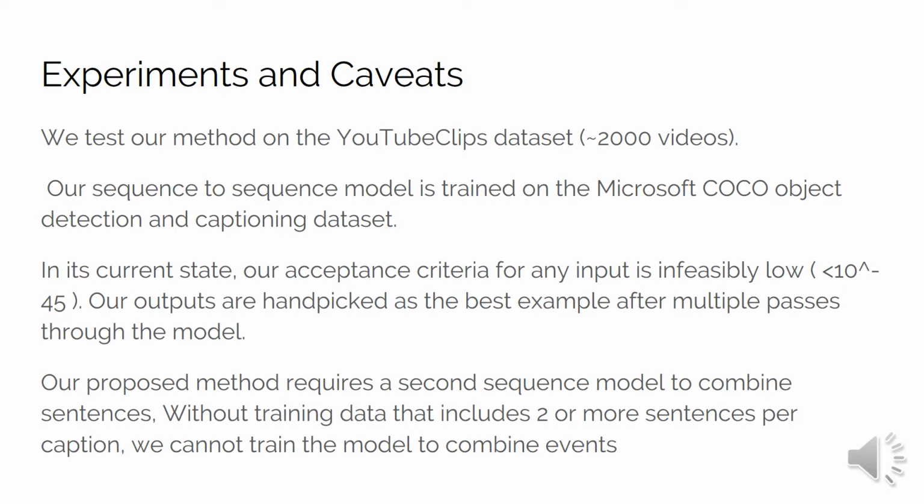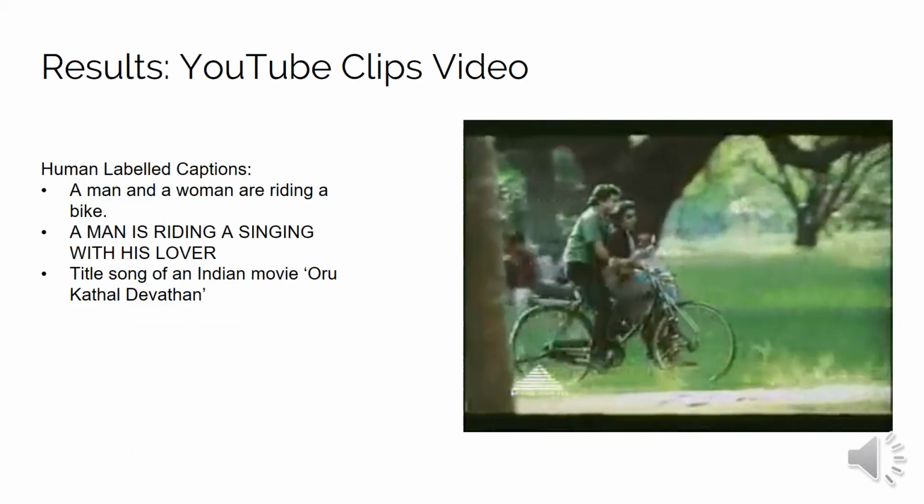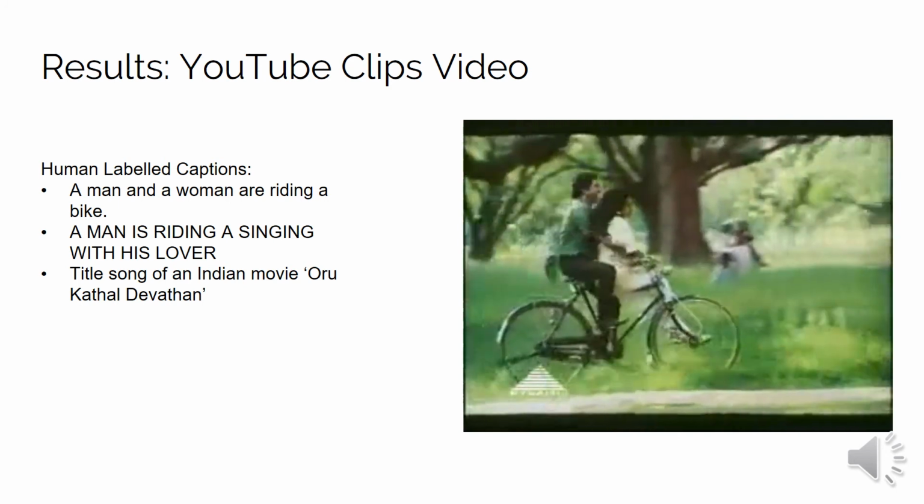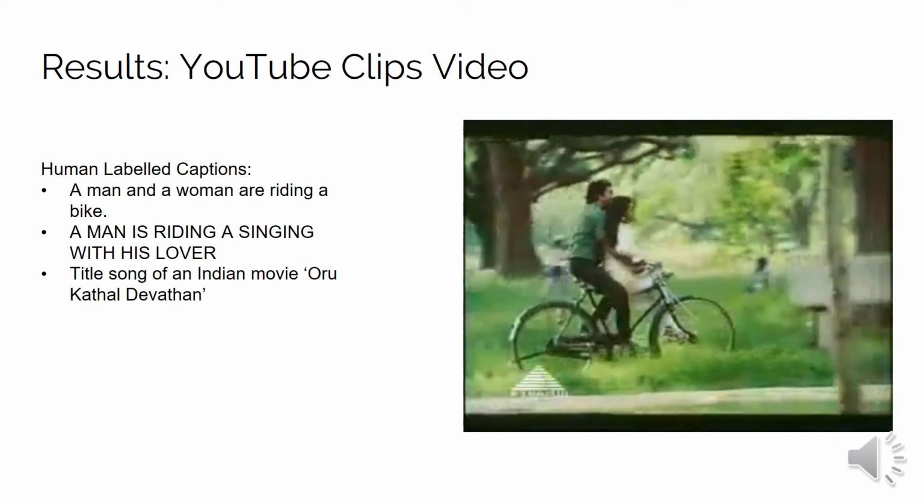Since our dataset does not contain any examples with 2 or more sentences per caption, we cannot train the model to combine sentences, so we require a second sequence model to combine them. Here is an example of an input video and its human-labeled captions from the YouTube clips dataset.